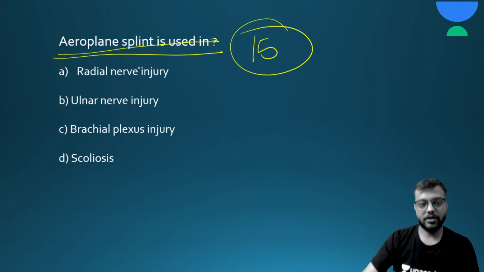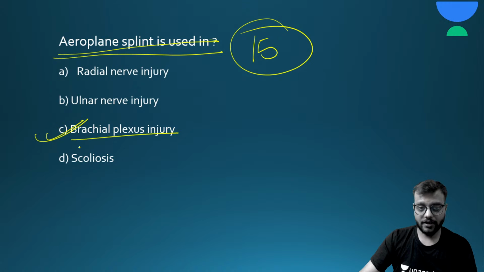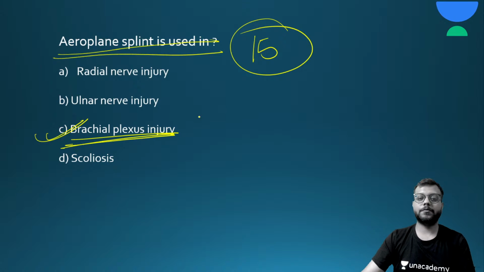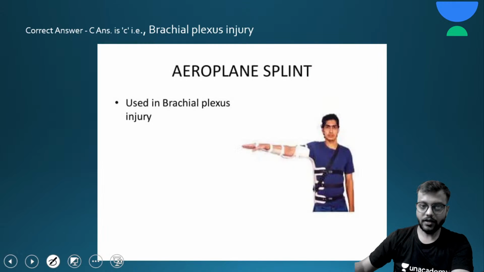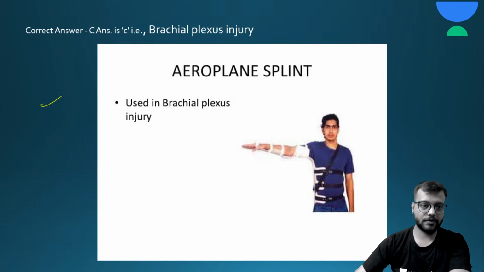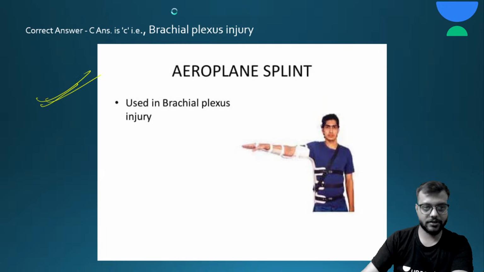The answer for this question is C, that is brachial plexus injury. Aeroplane splint is used in brachial plexus injury. Here you can see this is your aeroplane splint used in the brachial plexus injury.